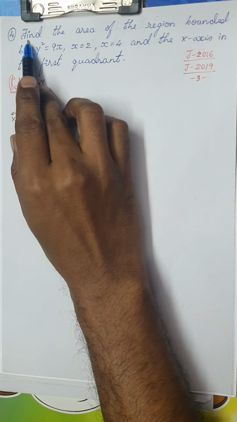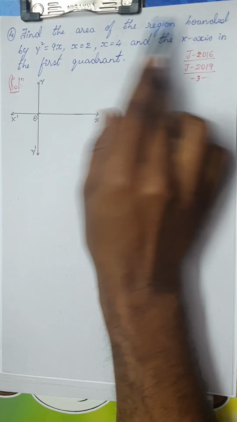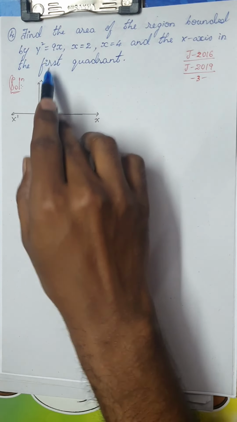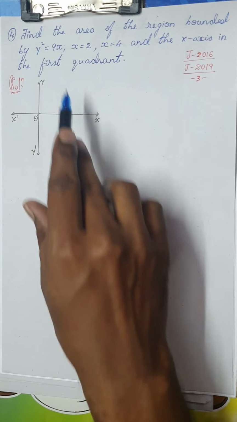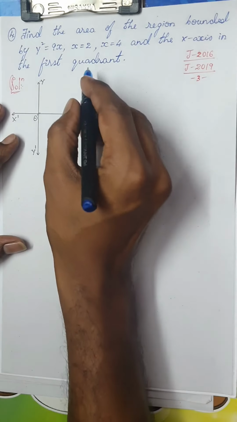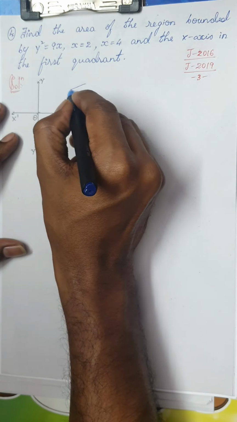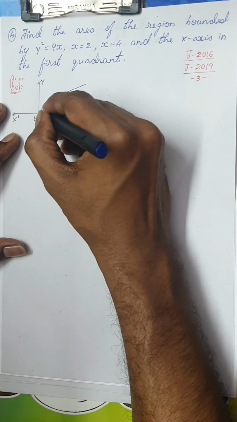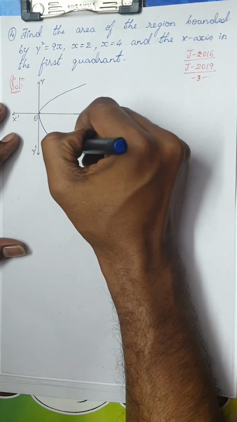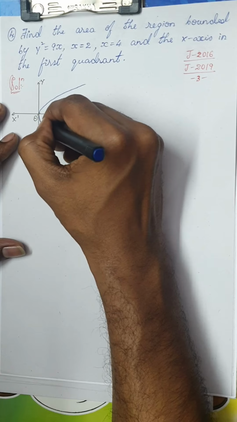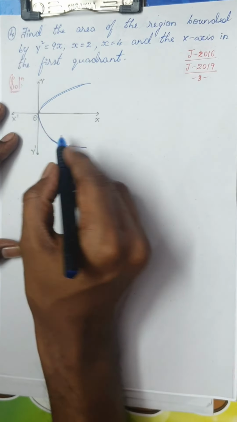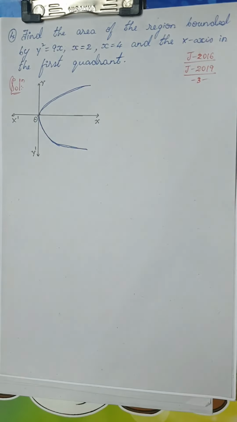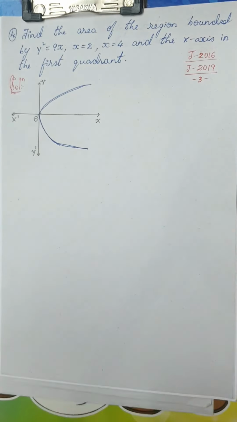The next question we have is: find the area of the region bounded by the curve y square is equal to 9x. Again you can see here, square is for y, so the axis would be the x-axis. So let me draw the parabola y square is equal to 9x. It would be a parabola facing right. I think you can easily draw this diagram if you practice it.